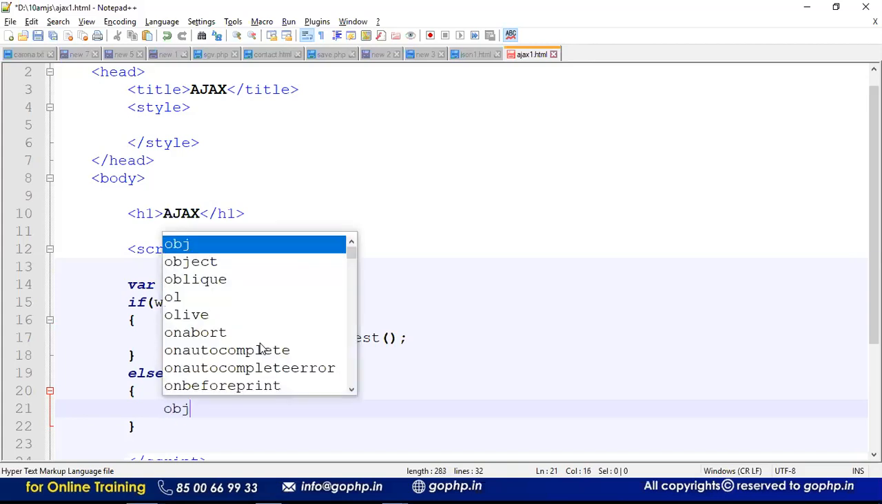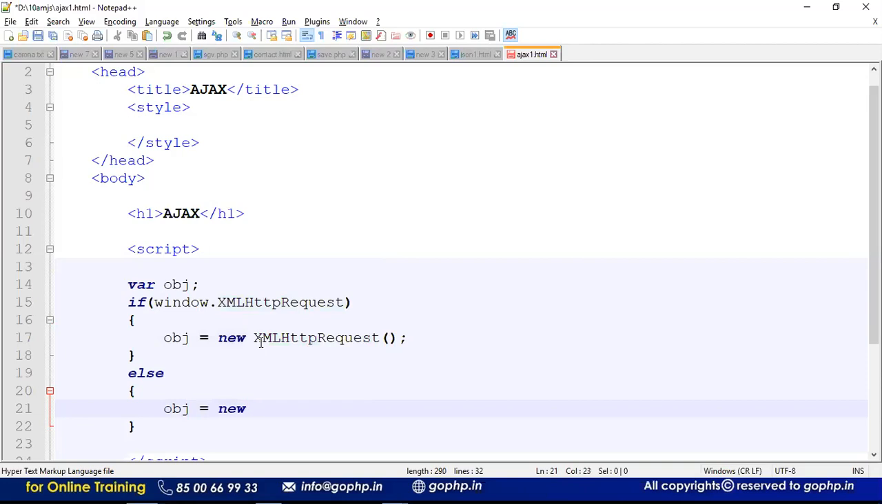In the else case, obj equal to new ActiveXObject. What is capital, what is lowercase? Please observe this carefully. And moreover, we have to pass one parameter here, Microsoft.